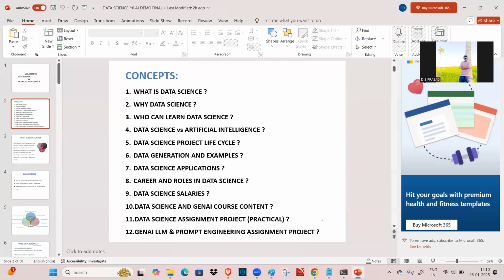And the Gen AI, LLM, and prompt engineering assignment project, where we see how to write an effective prompt for getting solutions for different types of applications.